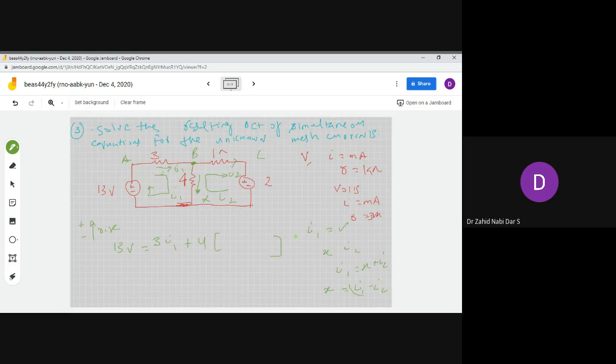So the current over here is I1 minus I2, that is my X current. So this can be written as 4 into I1 minus I2 over here.